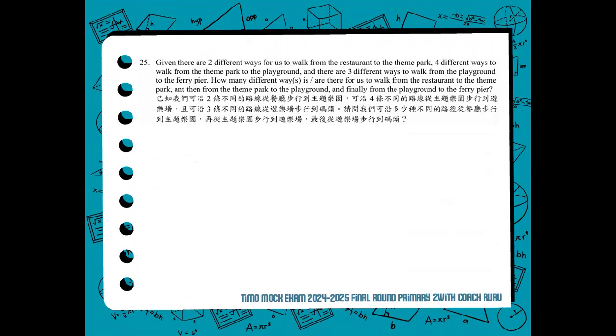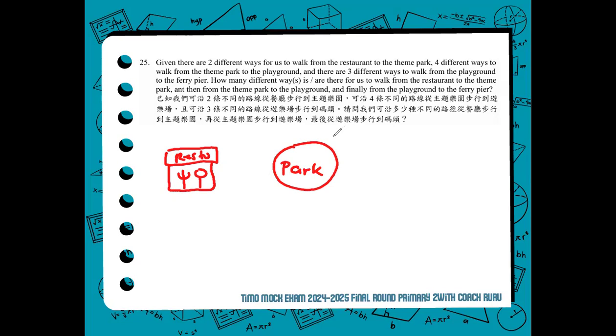Given there are two different ways for us to walk from the restaurant to the theme park. So let's draw a restaurant. This is a restaurant. So there's a fork and a spoon. That is a resto. To the theme park. The theme park looks like a park. Then we have a playground. We'll give the playground a swing. Two swings for the playground.